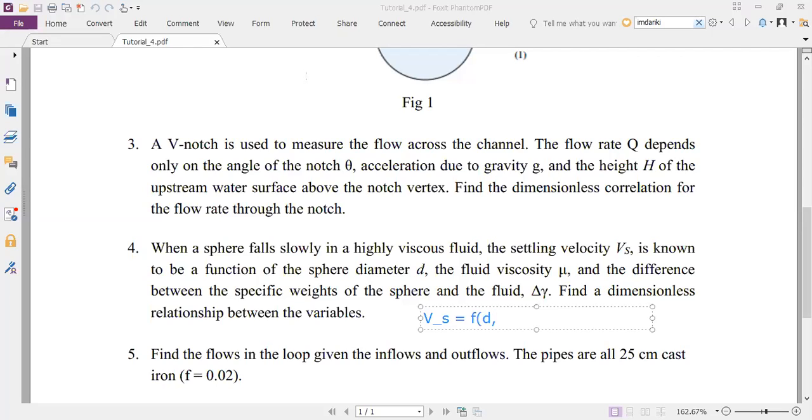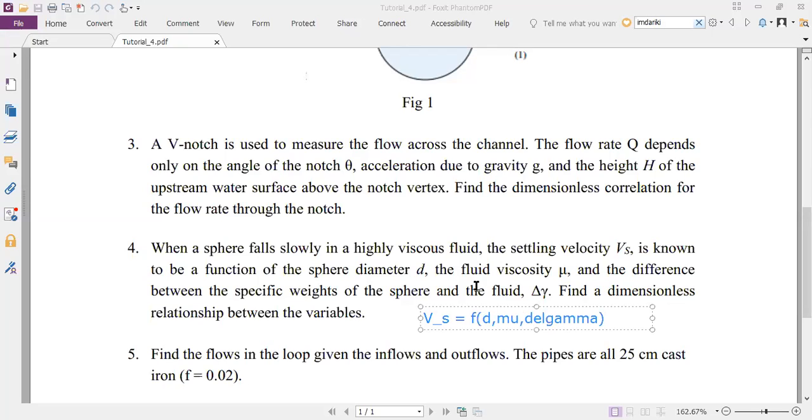So it depends on the weight of the particle, which will depend on d cube, right? Because the volume of that spherical particle is proportional to d cubed. And then there's the difference between the specific weights, which is the difference in density between the fluid in which it is falling and the density of the sphere itself. So I want you to go ahead and solve it: d, mu, and delta gamma.